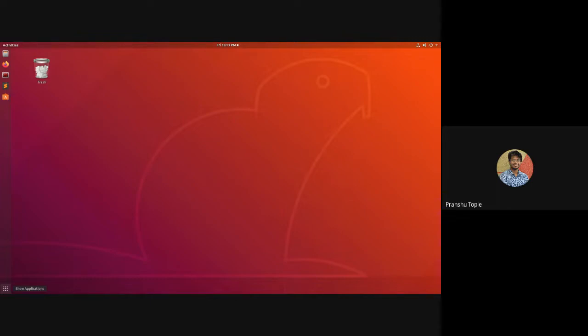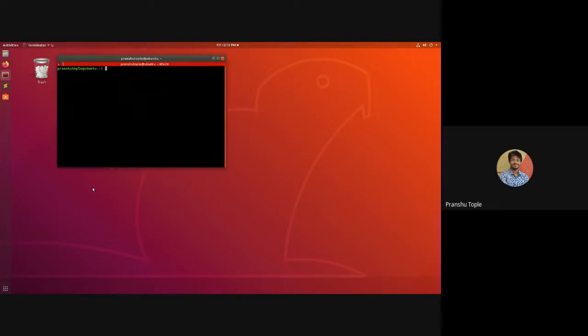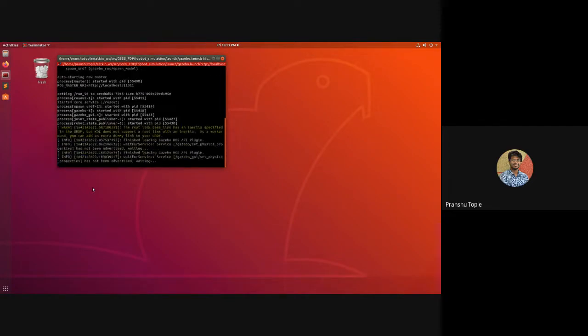If anything is happening, it will record everything that is happening in that case, and we can play that back later like a tape recorder. So let's see how it works. For now, I will start a simulation using roslaunch, the FDP bot simulation, and then gazebo.launch. I will just launch this.